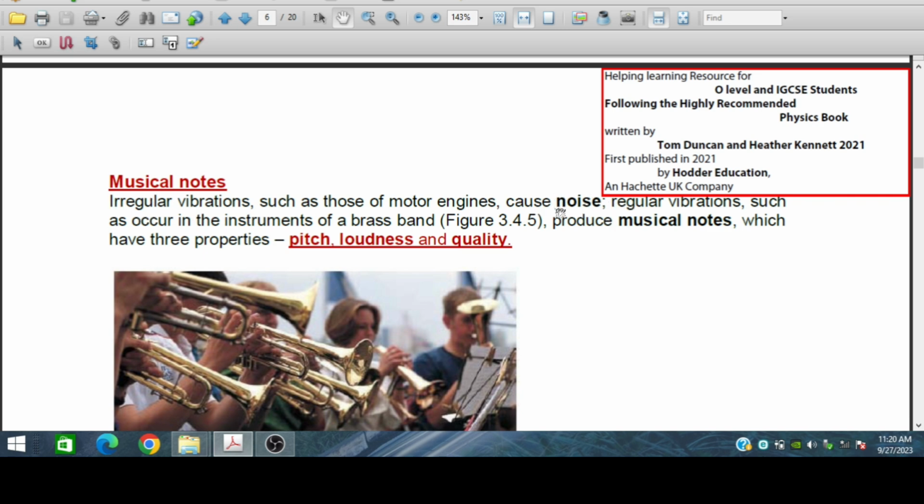But regular vibrations, such as occur in instruments of a brass band, produce musical notes. So regular vibration is melodious, a musical note, and it has three properties: pitch, loudness, and quality.